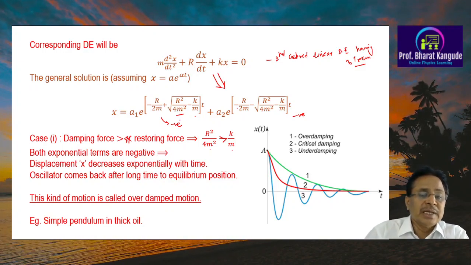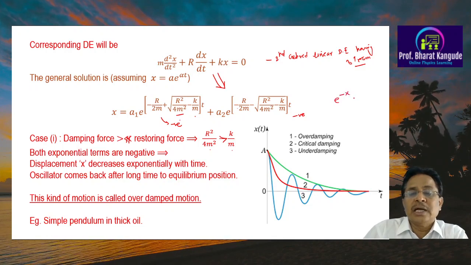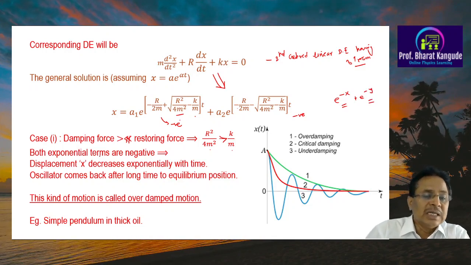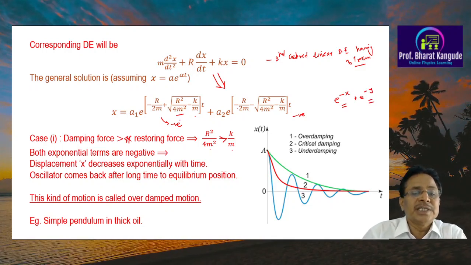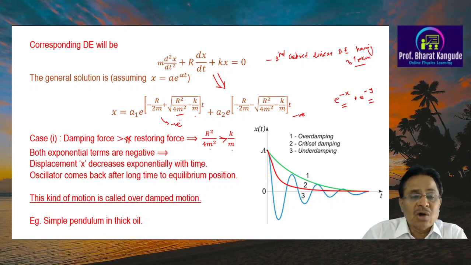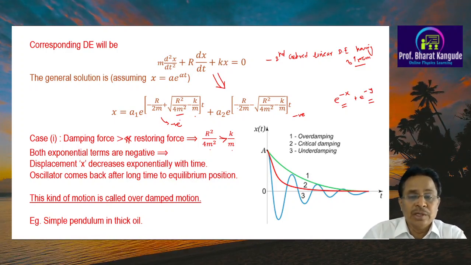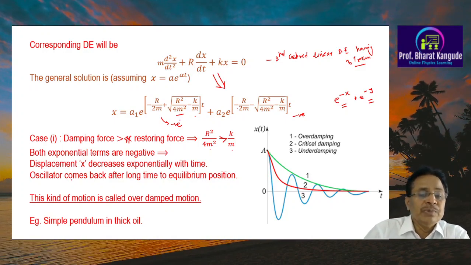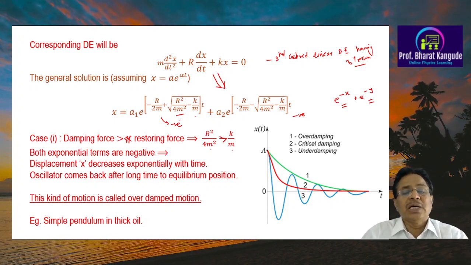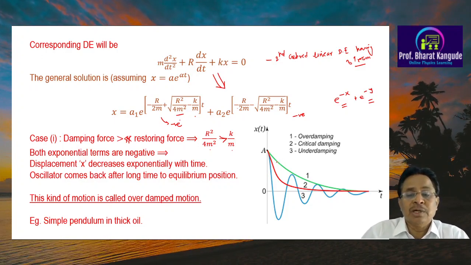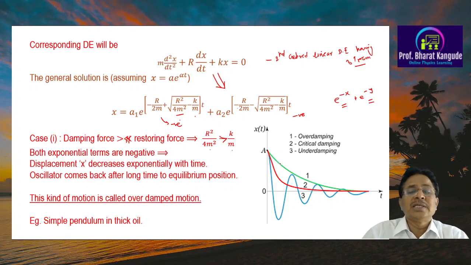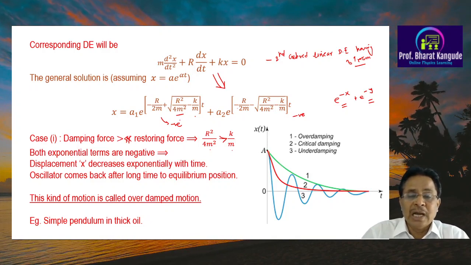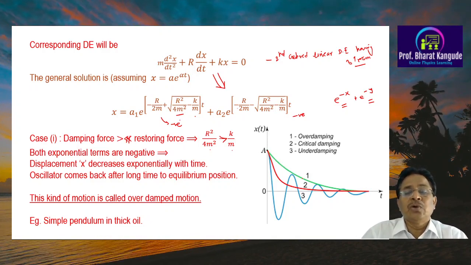So both of these exponential terms are negative terms, that tells you these are exponential terms like e raised to minus x and plus e raised to minus y, both of these are exponentially decaying terms, and therefore the displacement x decreases exponentially with time. So this is not an oscillatory solution which we are looking for here, and therefore such type of motion is called the overdamped motion, where the oscillator comes back after a long time to the equilibrium position. So this first curve here, the green curve, shows you the overdamping motion.